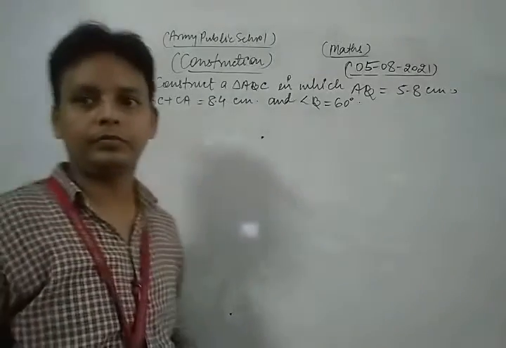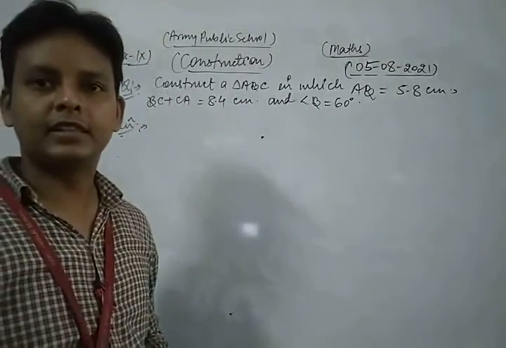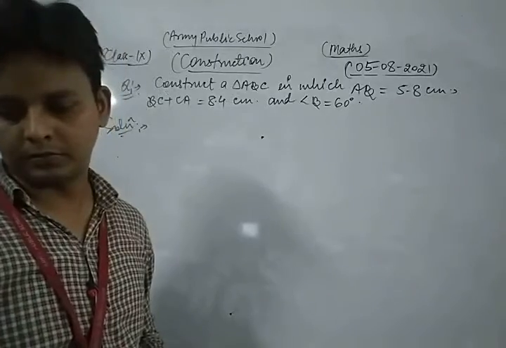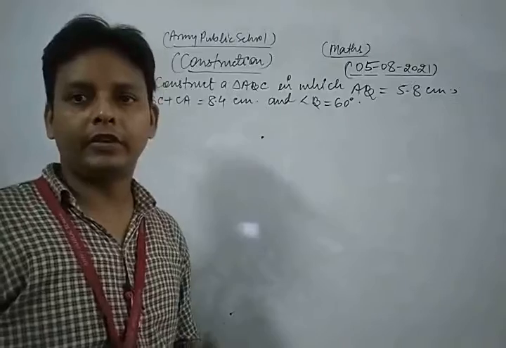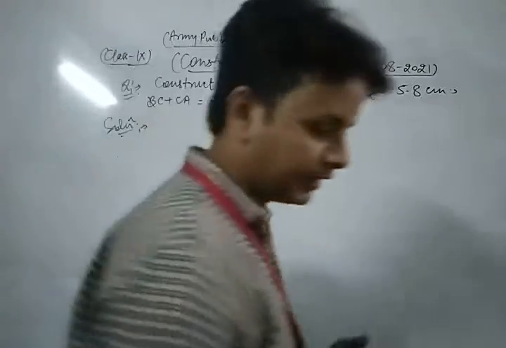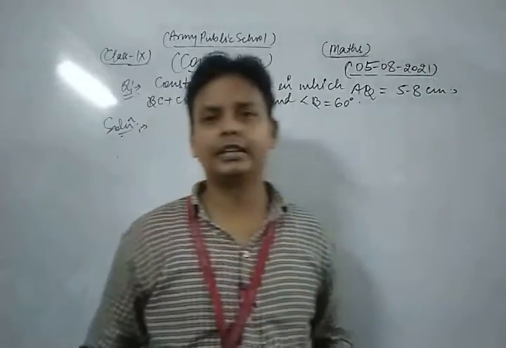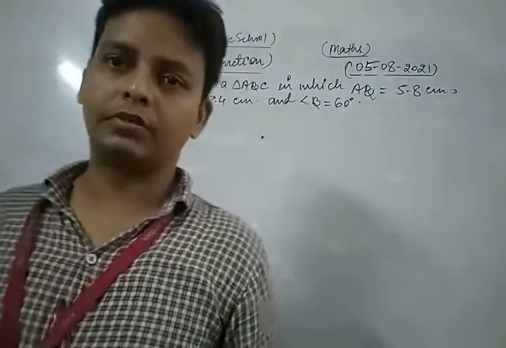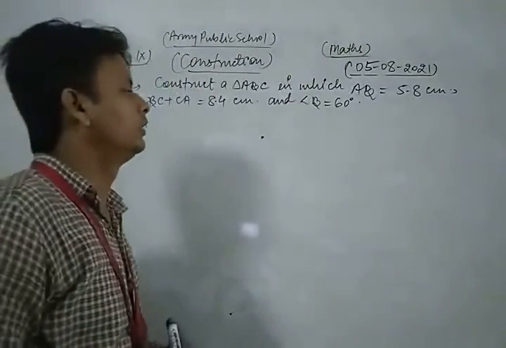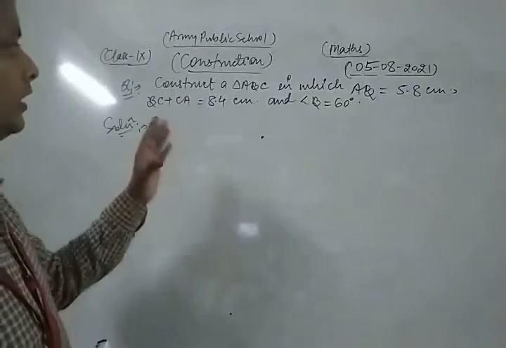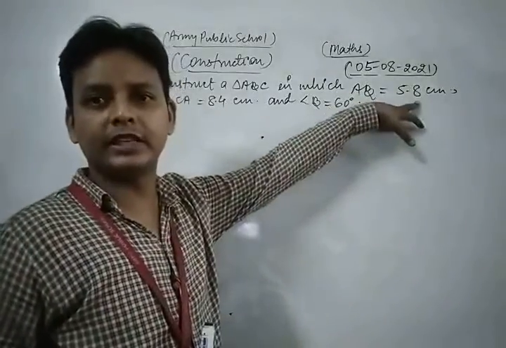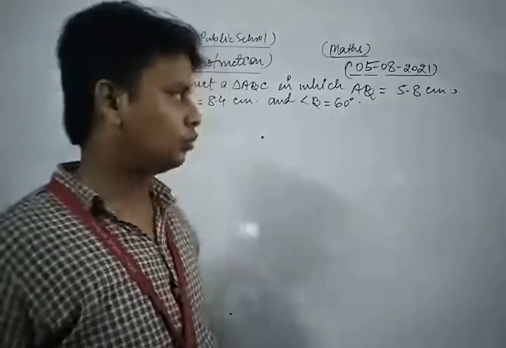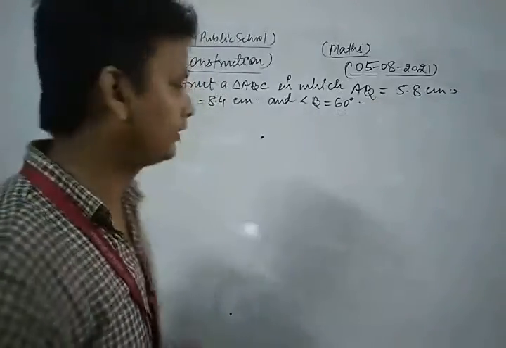Look, this is a very important question, related to your topic, when you construct a triangle when its base angle and sum of the other two sides are given. Okay, look, so here ABC in which AB is equal to 5.8. So here AB we take as the base of the triangle. So first of all, in the first step, you know that very well.